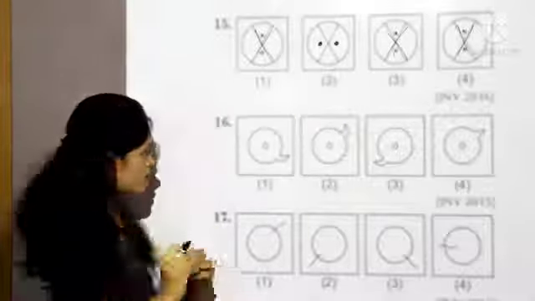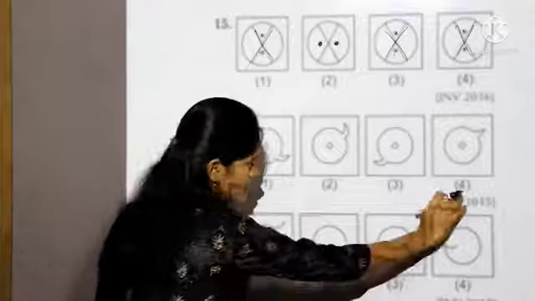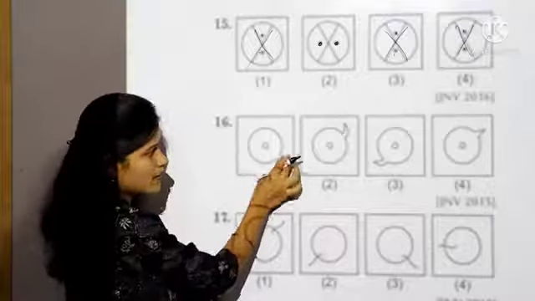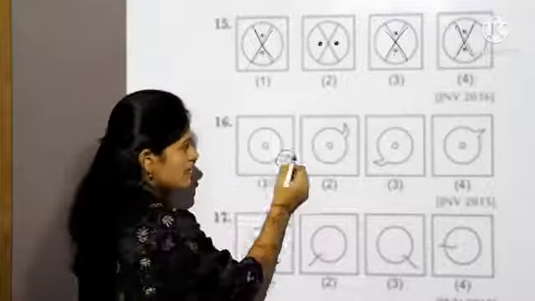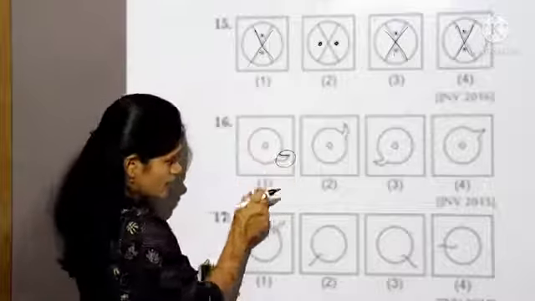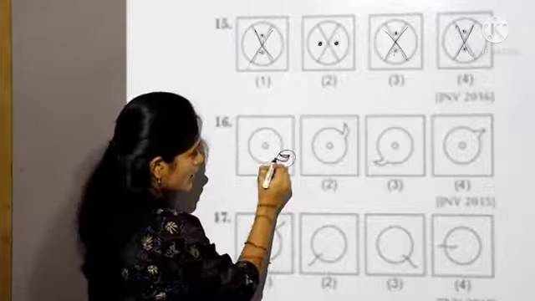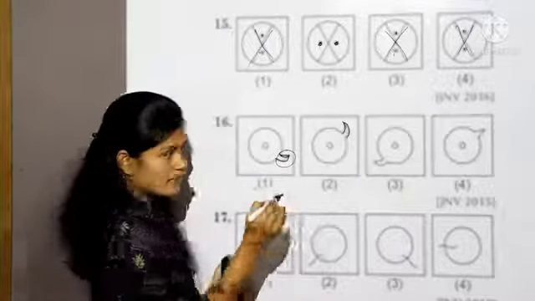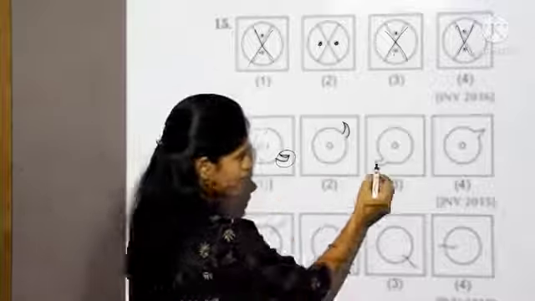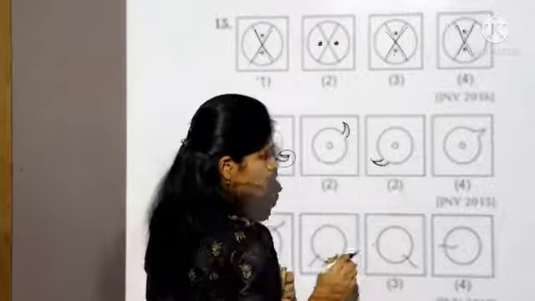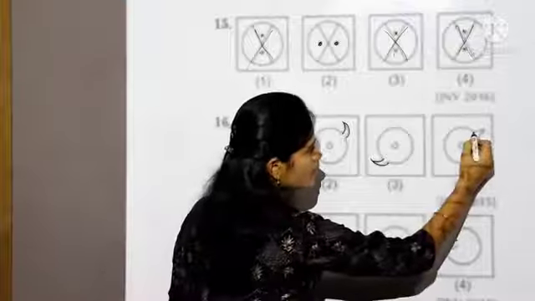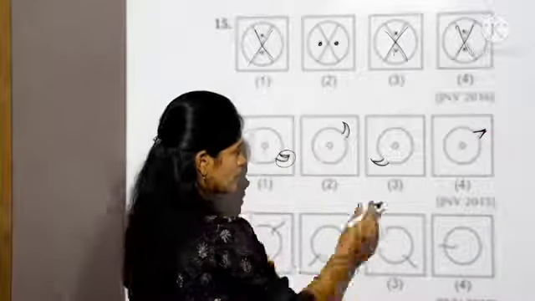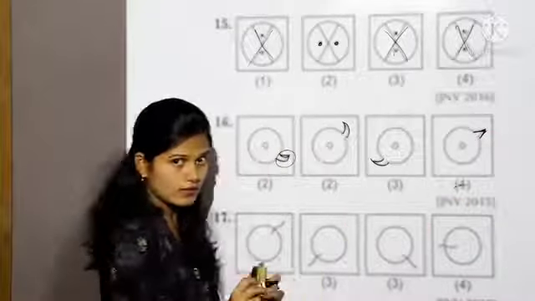Let's take the 16th question. First you observe all the boxes carefully. All the boxes are having a circle, a middle circle. Now see there, this curve cut. See this ending curve. The first box has a curve line. In the second box also, a curve line at the end of the circle. In the third box also, a curve line. But in the fourth, there is no curve line. This is a V shape cut at the circle, which is different from the others. So the answer is the fourth one.